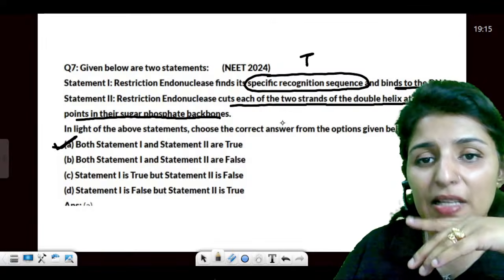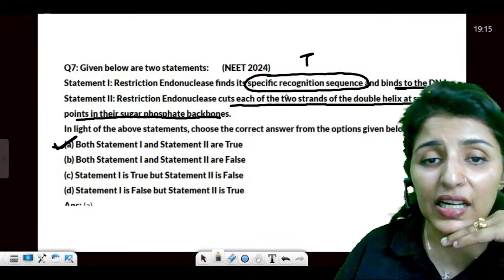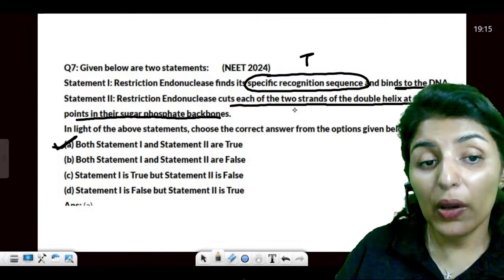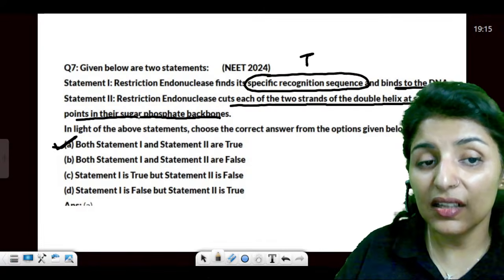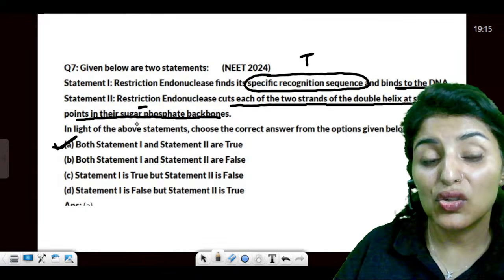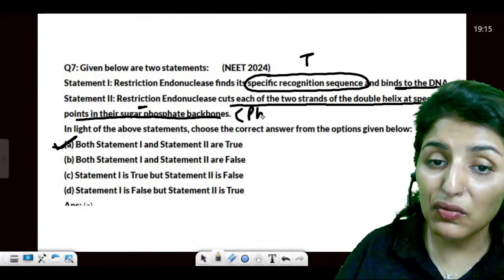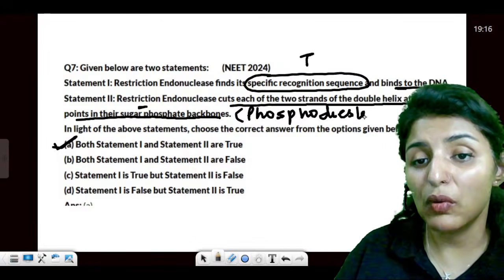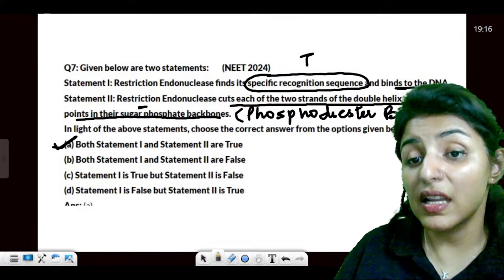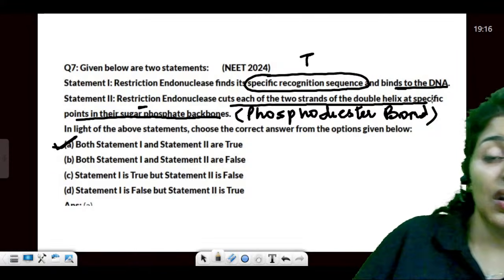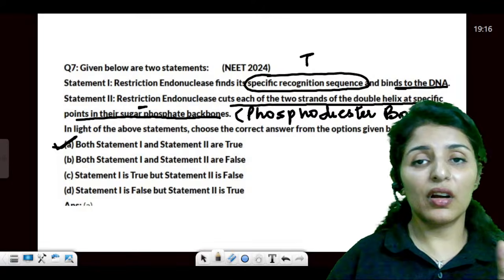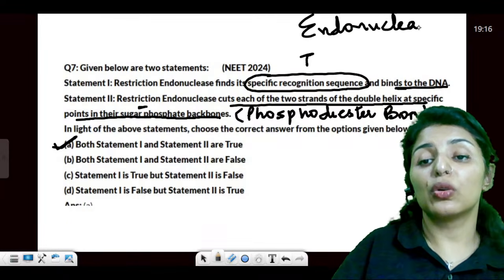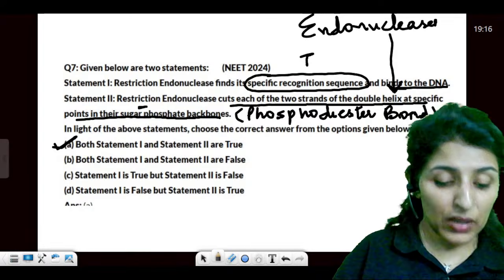It will find the specific recognition site, and it will cut each of the two strands at a specific point. And what does it cut? Sugar phosphate bond. That means the phosphodiester bond is broken. This is another question, guys. What bonds are broken by endonucleases? It is the phosphodiester bonds.